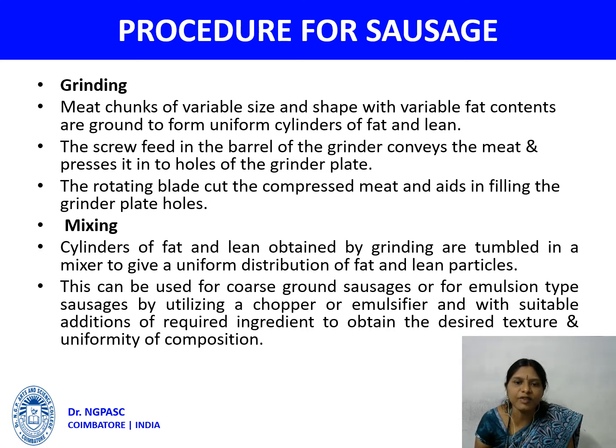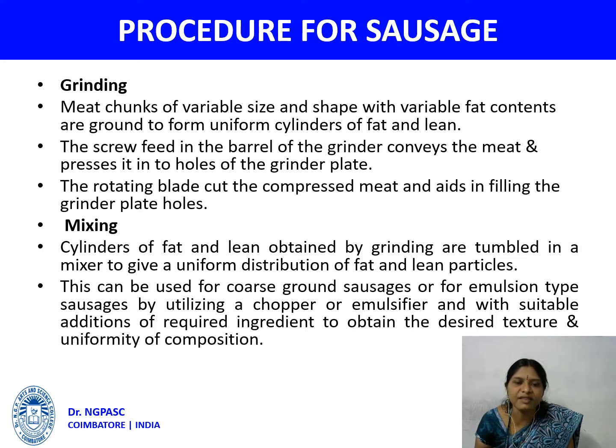The meat chunks of variable size and shape with variable fat content are ground to form a uniform cylinder of fat and lean. The screw feed in the barrel of the grinder conveys the meat and presses it into the holes of the grinder plate. The rotating blade cuts the compressed meat and aids in filling the grinder plate holes.